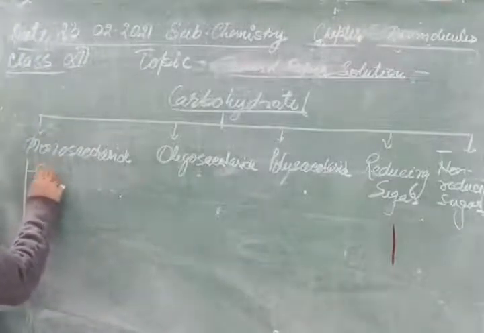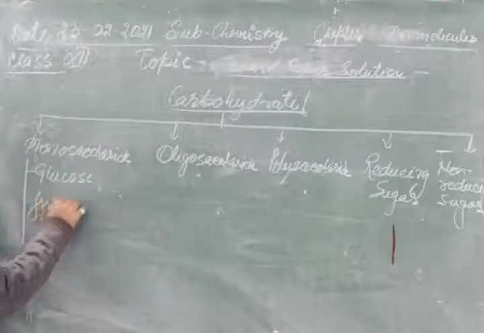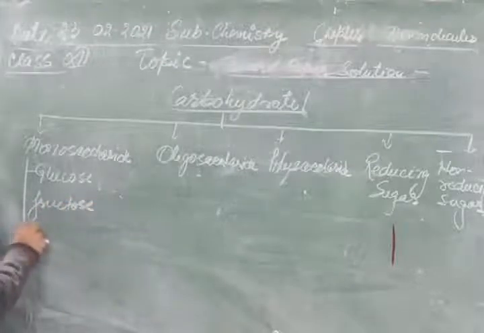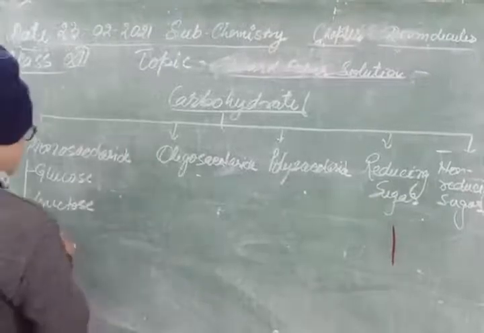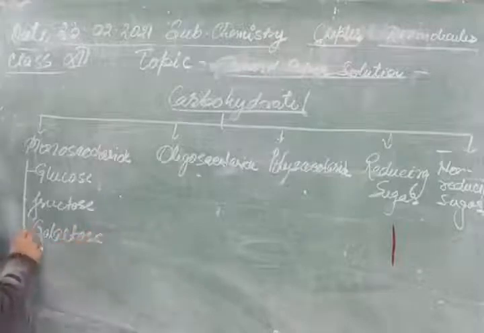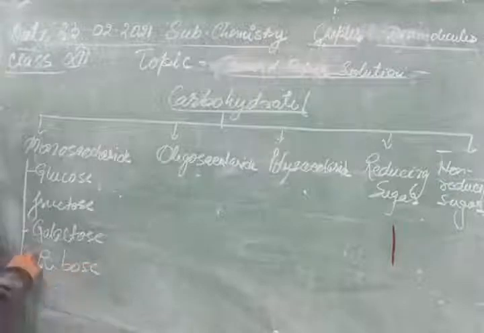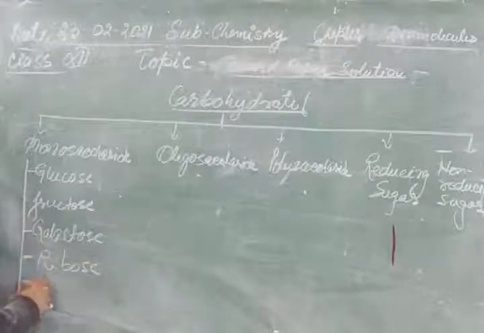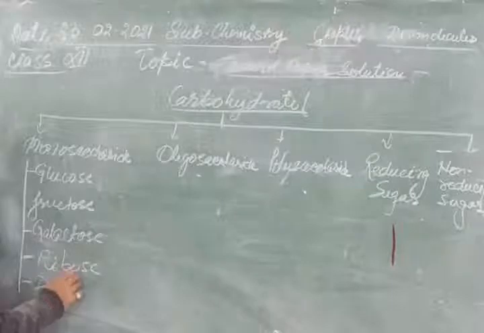These are glucose, fructose, ribose, deoxyribose, galactose.